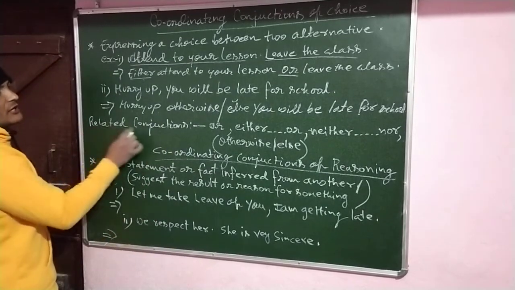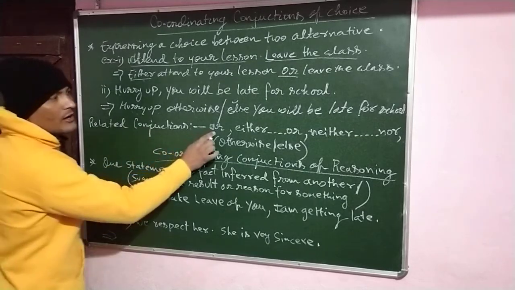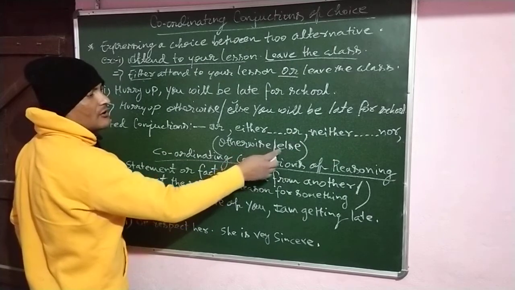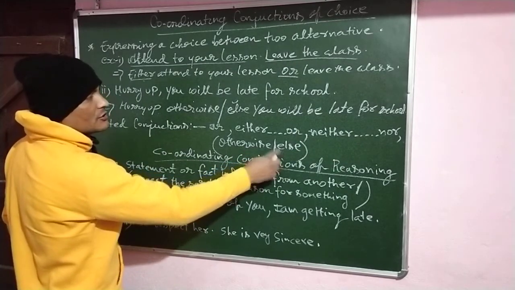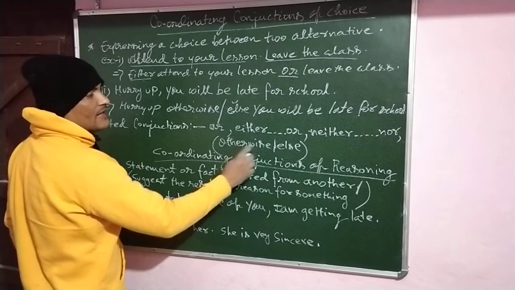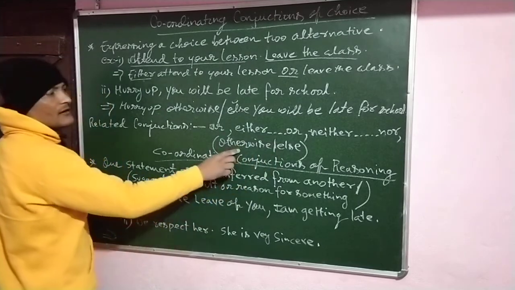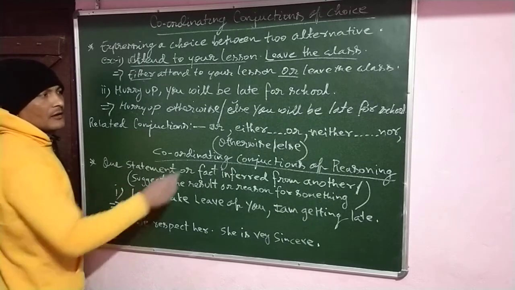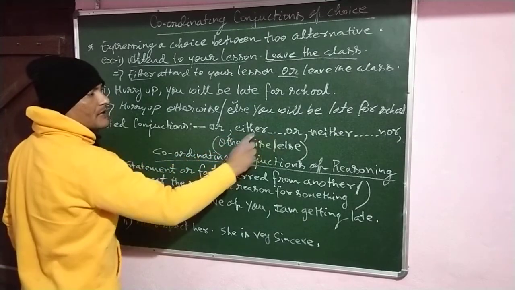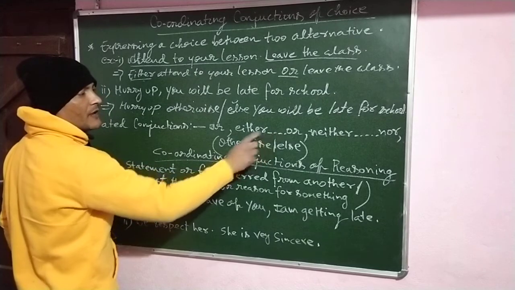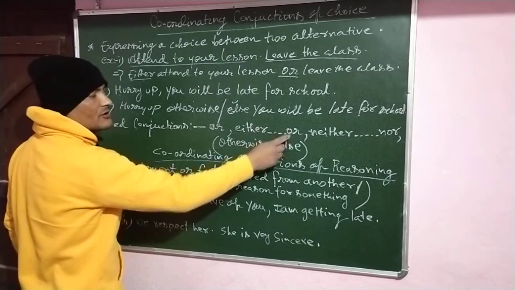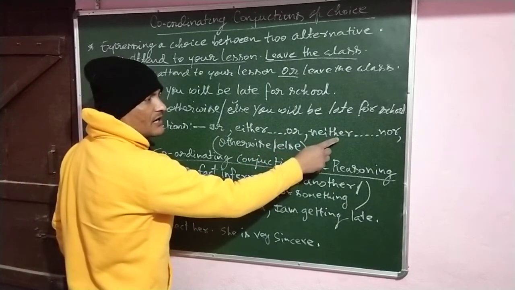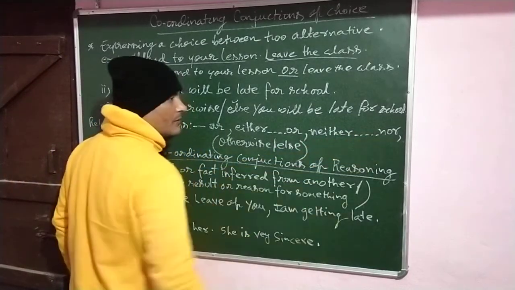So choice related conjunctions are or, either or, neither nor, otherwise or else. In place of else you can write otherwise also. Both stand for the same meaning. This is a pair of conjunctions which is called correlative, where either is used, or will also come simultaneously. Where there is a negative statement, neither, there nor will also follow.